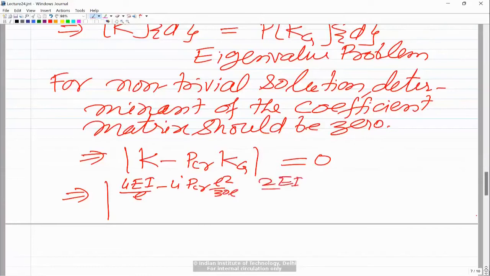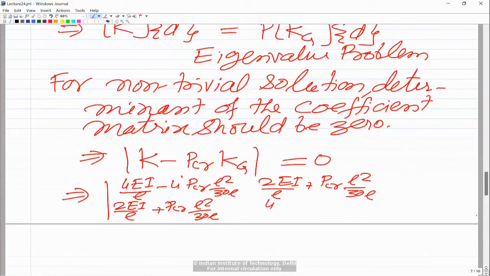Then the second column is 2EI by L, plus we will have P critical into L square upon 30L, and then the second row would be 2EI by L plus P critical L square upon 30L, and then this is 4EI by L minus 4 P critical L square upon 30L. This determinant must be equal to 0.